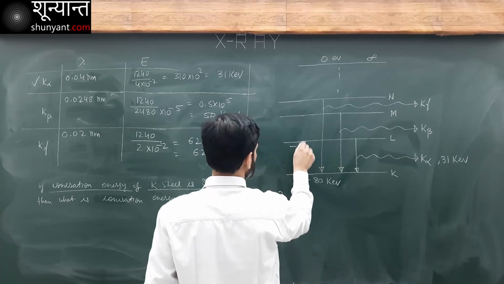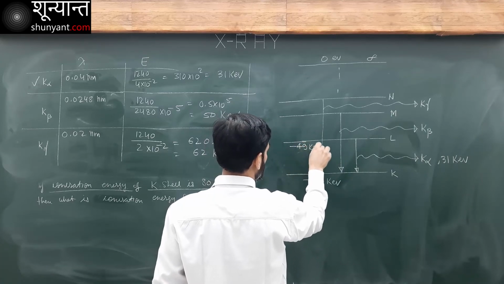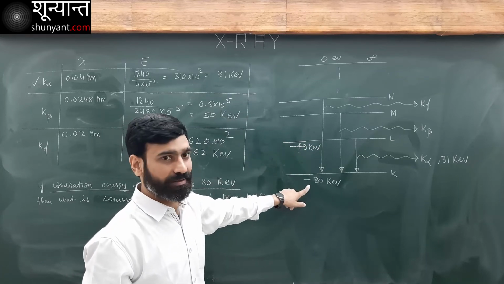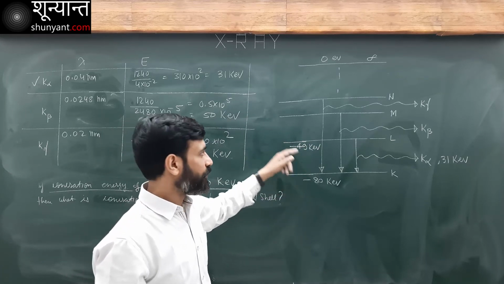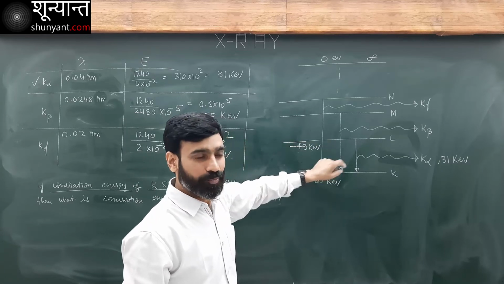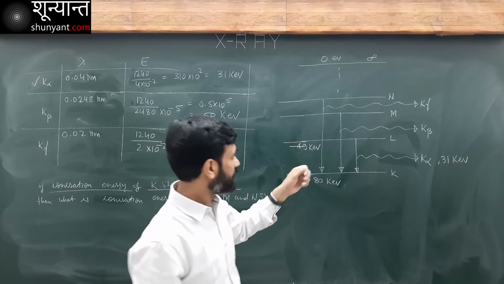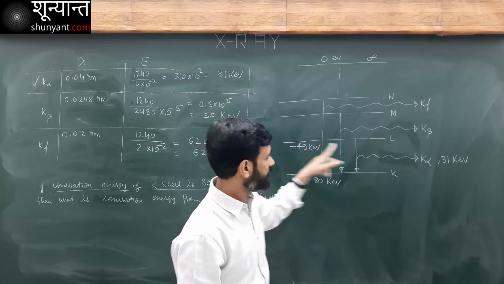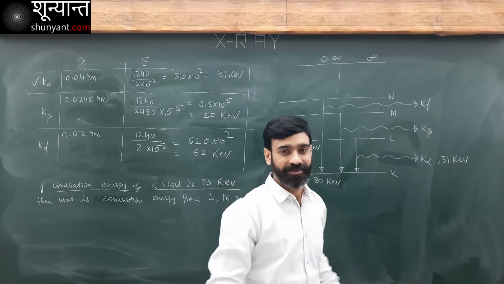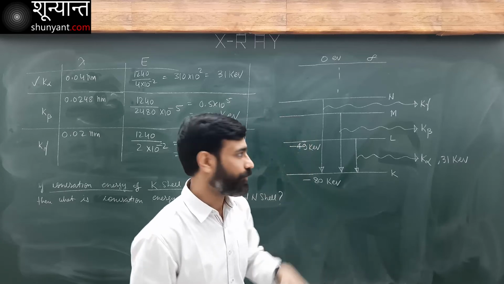It should be minus 49 kiloelectron volt. This is higher energy, this is lower energy. When the electron jumps from this state to this state, a photon of energy equal to the difference, 31 kiloelectron volt, will be emitted. That photon is the K alpha photon.